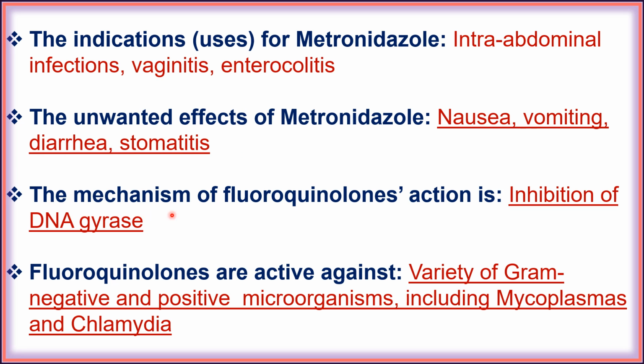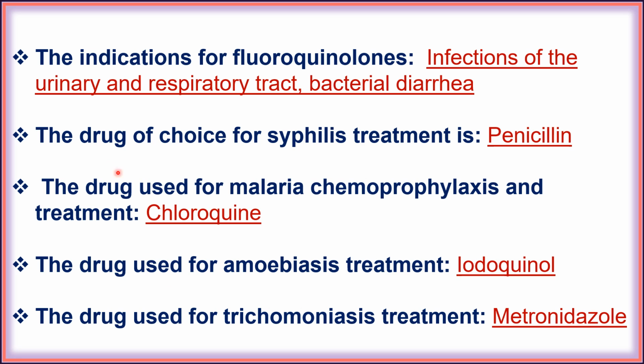Next, the mechanism of fluoroquinolone action is inhibition of DNA gyrase. Next, fluoroquinolones are active against a variety of gram-negative and gram-positive microorganisms, including mycoplasma and chlamydia. Next, the indications for fluoroquinolones: infections of the urinary and respiratory tract and bacterial diarrhea.